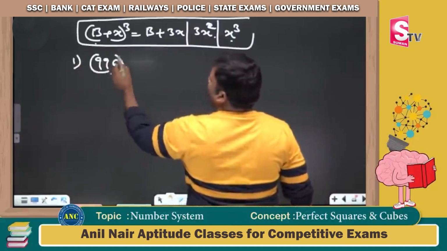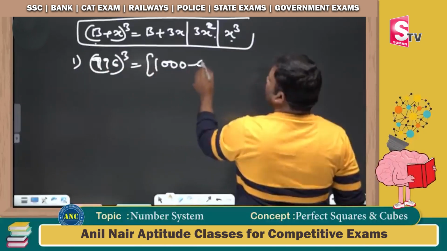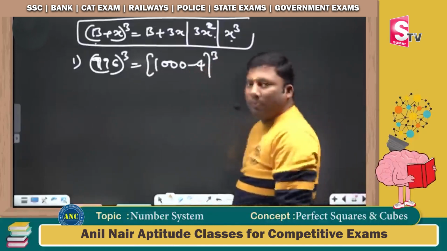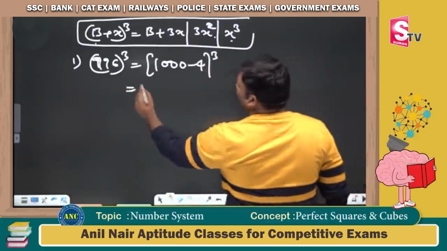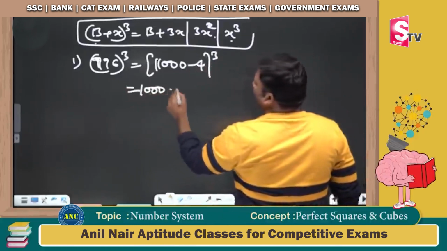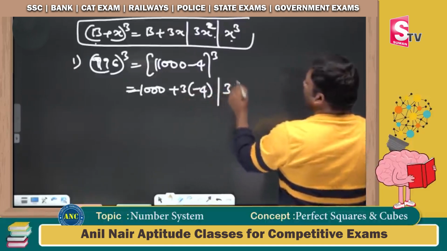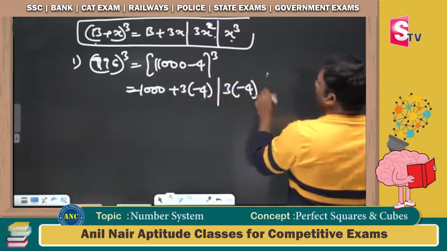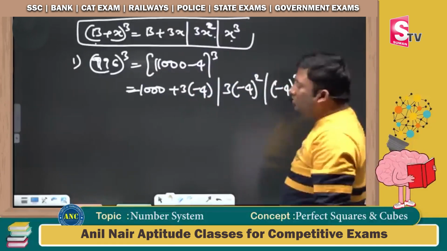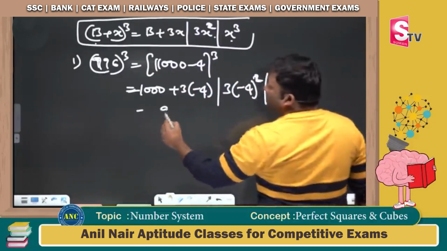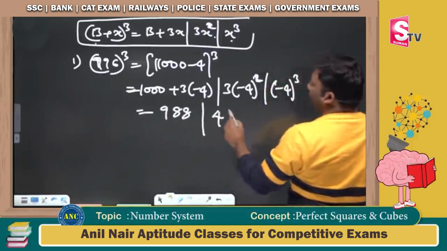996 whole cube. If you practice it, you can solve it very fast. 996 is 1000 minus 4 power 3. These are nothing but b plus 3x, next is 3x square, and the next one is x cube. I hope this step is clear. 1000 minus 12 is 988. 16 threes are 48.